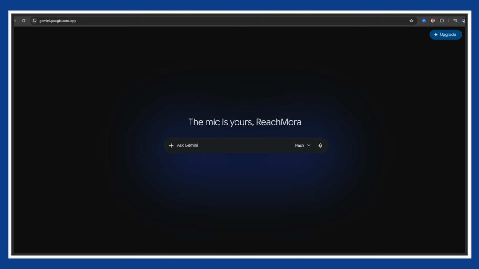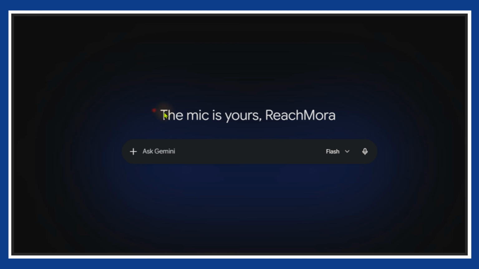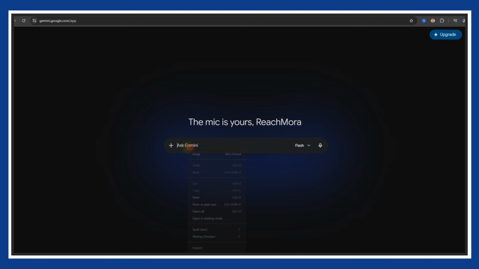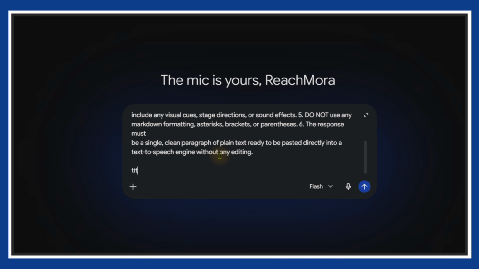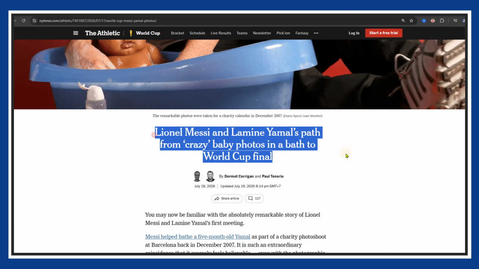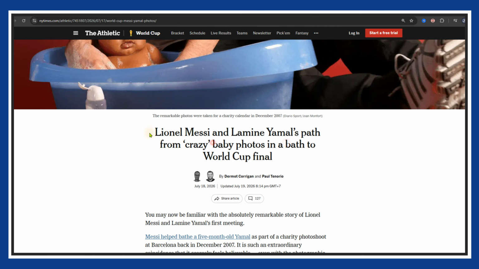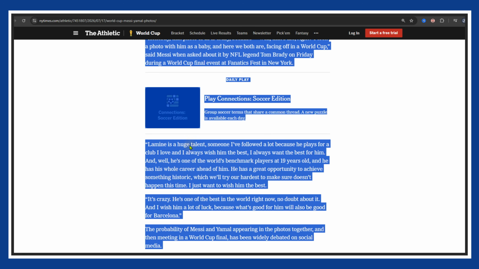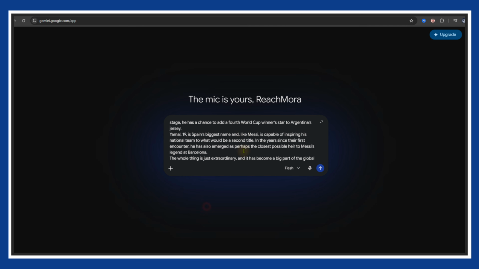Copy it and open your favorite AI chatbot. I'll be using Gemini, but you can also use ChatGPT, Claude, or DeepSeek. Paste the script generation prompt, then enter your video topic. For this example, I'll use this article, "The Story Behind the Iconic Photo of Messi and Lamine Yamal." You can simply enter a title, or if you already have an article, paste the entire article instead.